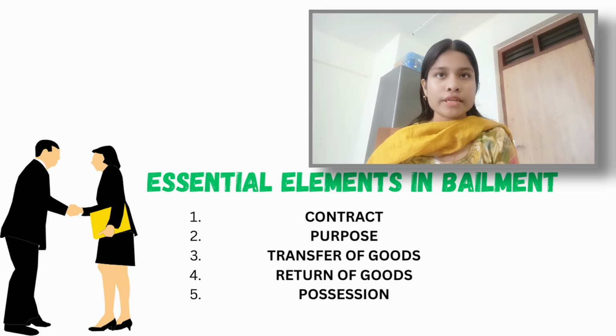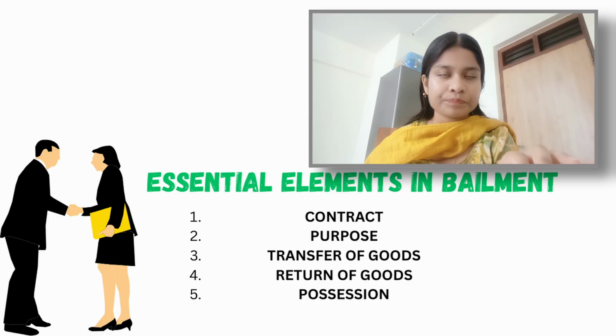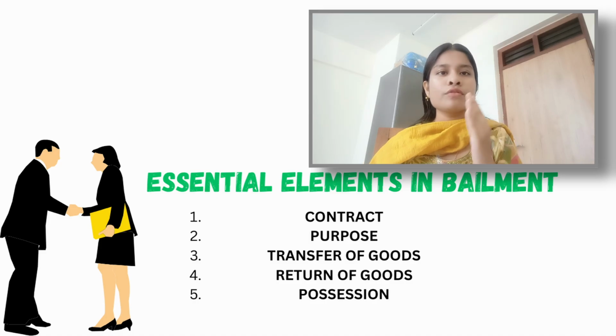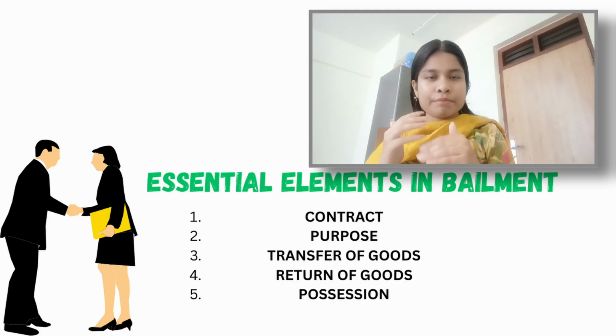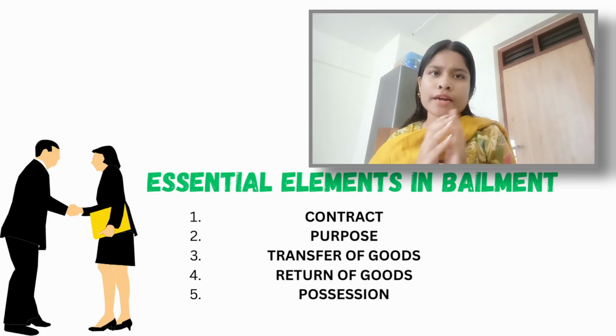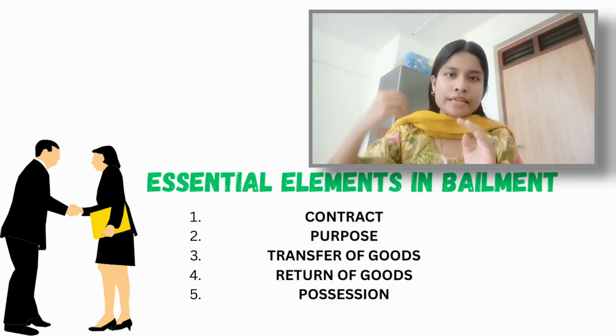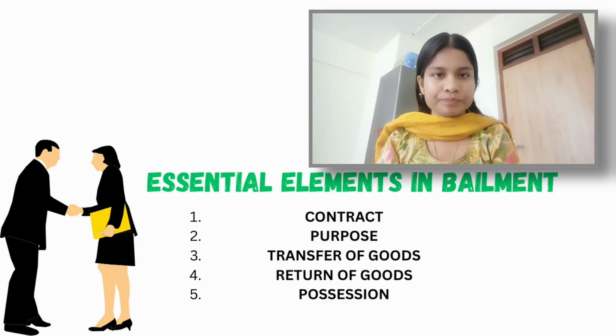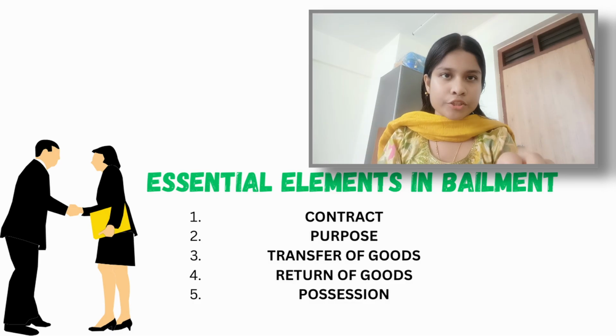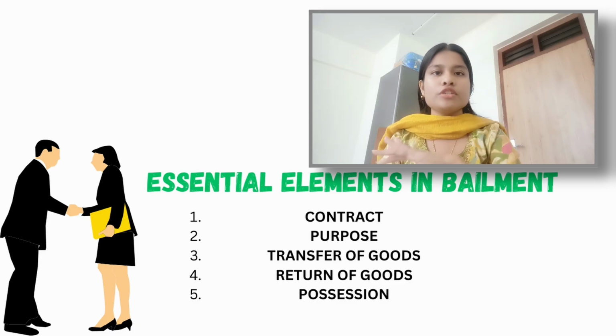And number 4 is there should be return of goods. In bailment, the goods should be returned after that certain purpose is accomplished, or according to the bailor's instruction, they should be disposed of. And the last one is the possession. In bailment, the possession of the goods changes. It goes from one person to another person.